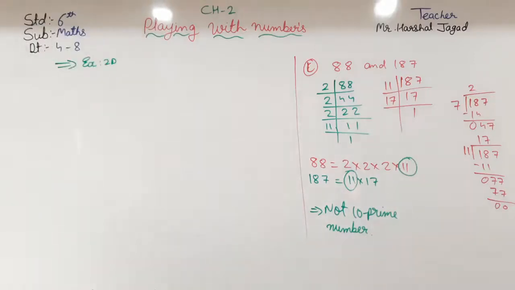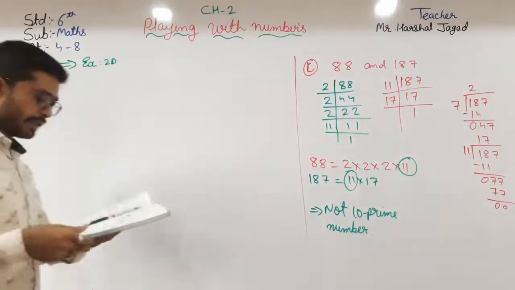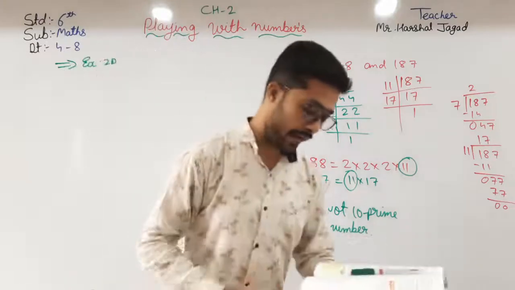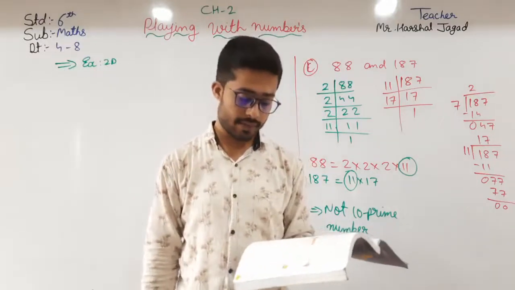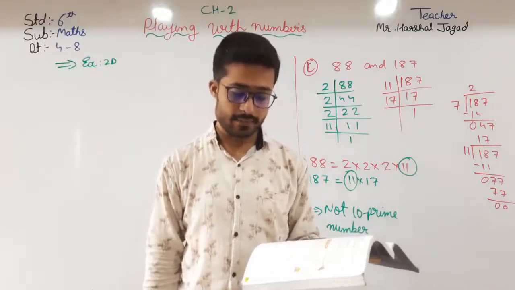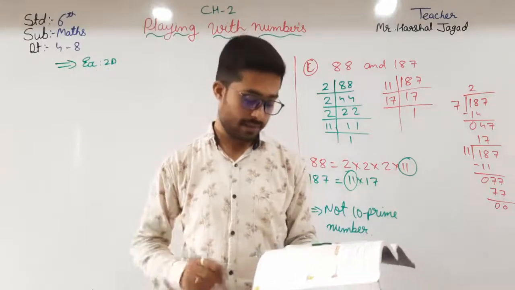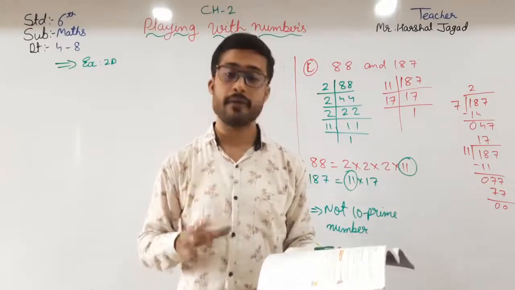So, next question, that is question number 5. Write the prime numbers from 1 to 100 whose unit place digit is 1, 3, 5, 7.